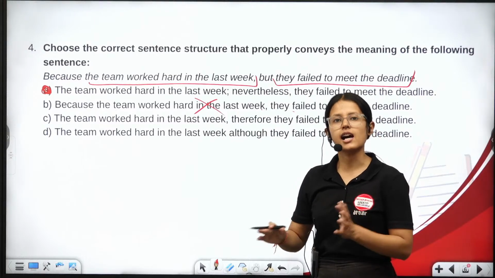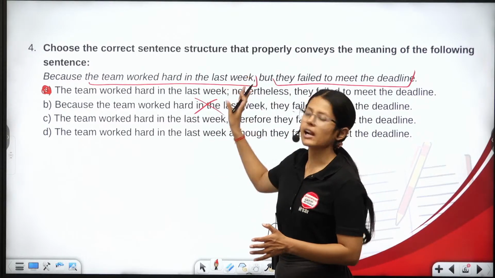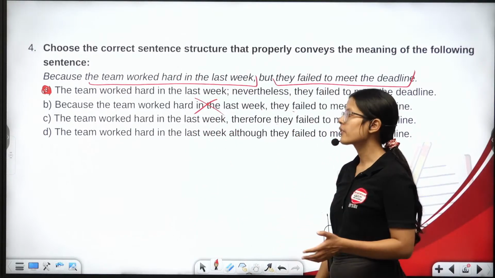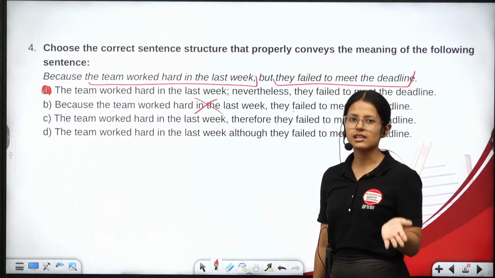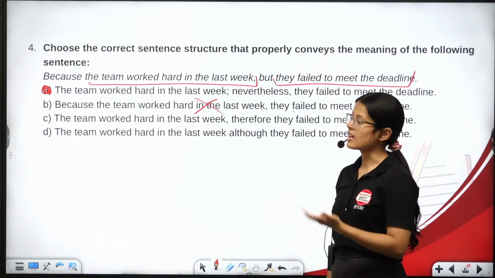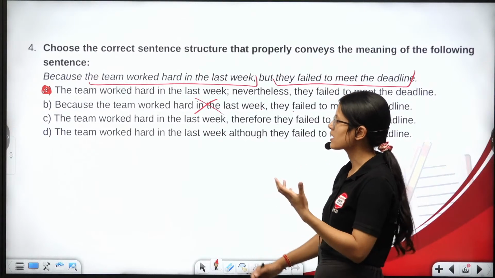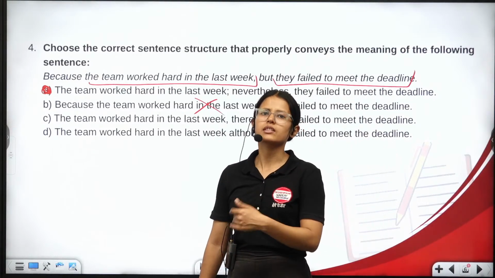ठीक है, किस कारण ये चीज हुआ है, and here there is contrast, so that is why because cannot be used. Therefore is also used to tell us the result, है ना, कि क्या चीज हुई है जिसके कारण ये हुआ है. ठीक है, what was the action which resulted in whatever the outcome was.